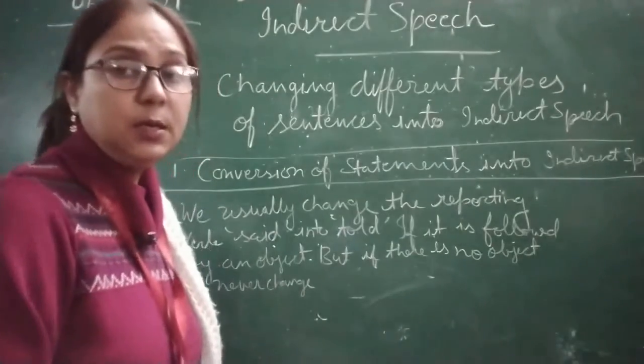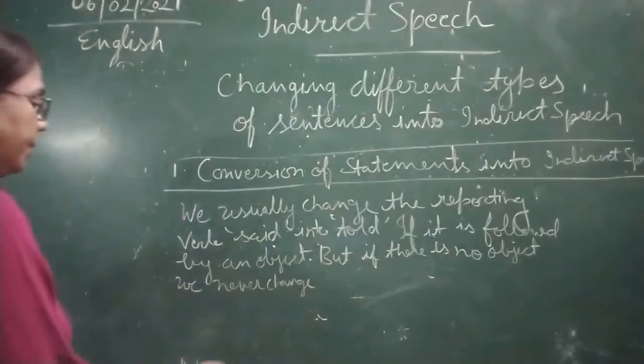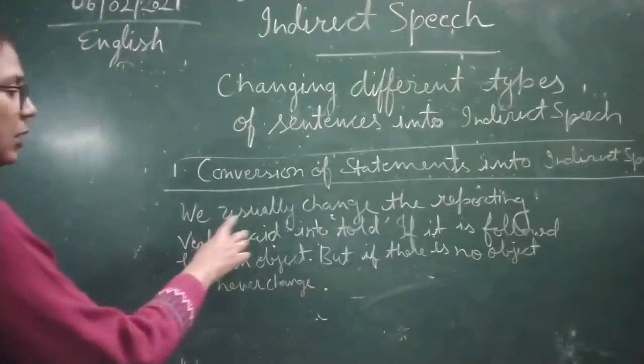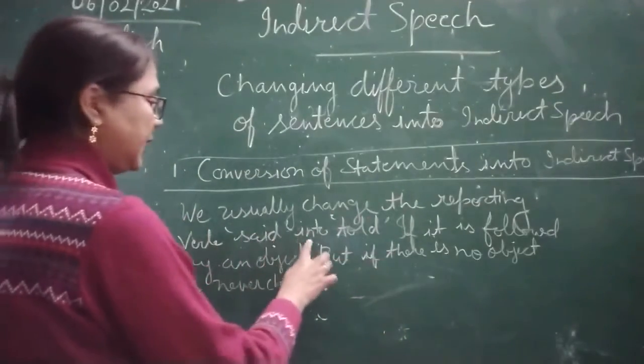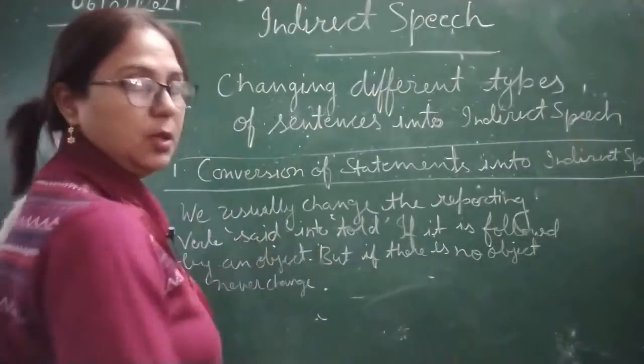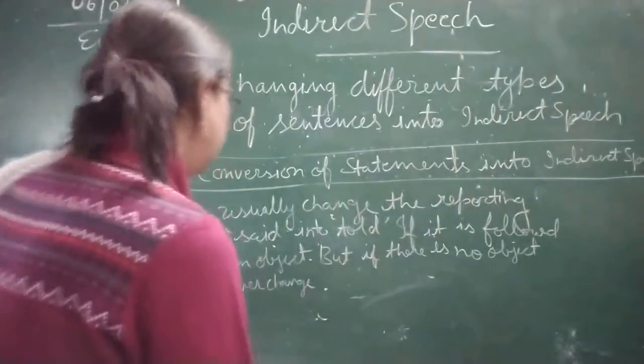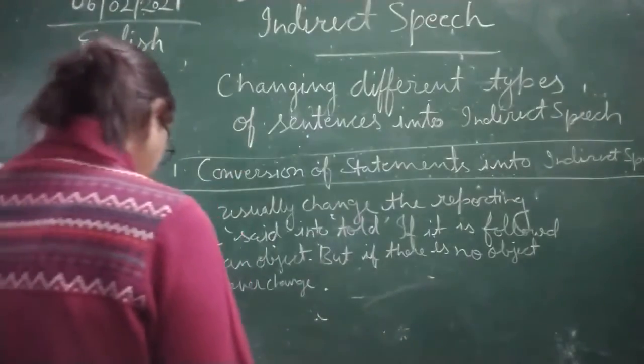So this is the difference between the reporting verb and reported speech. If the object is there, then we will change it. Children, this is very, very important for you.